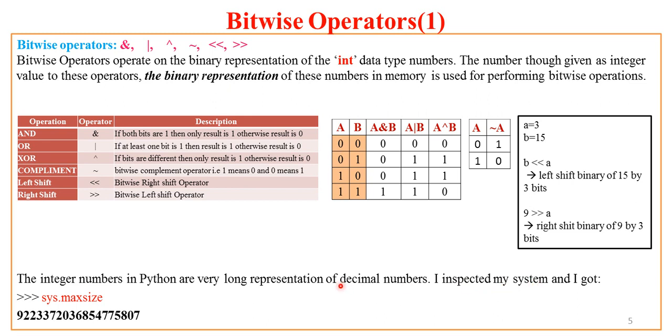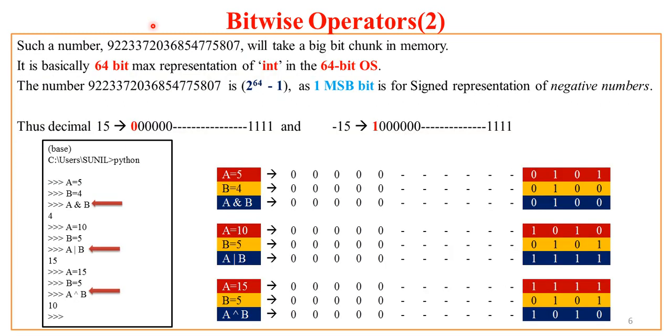Now when I inspected my system, in the sys module I called this maxsize macro and I got the answer 922337, some long number.